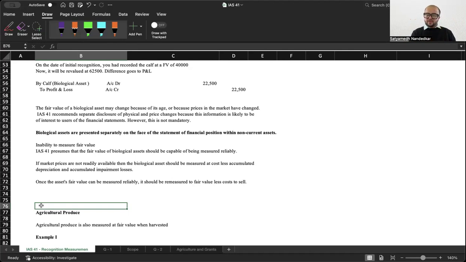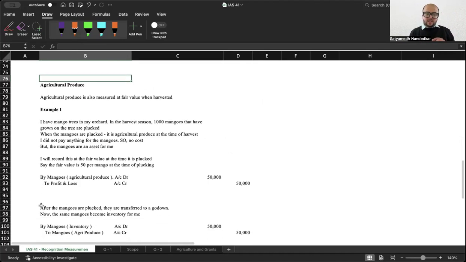And once the asset's fair value can be measured reliably, it should be remeasured to fair value less cost to sell. The cost minus accumulated depreciation minus accumulated impairment loss is a calculation that has to be performed only in the case that fair value is not readily available. It's not something that you will do on a recurring basis.